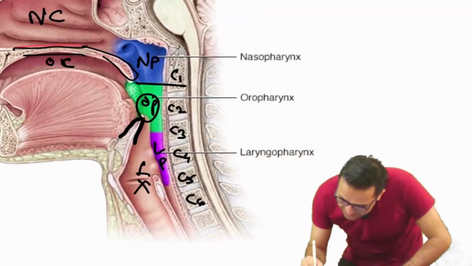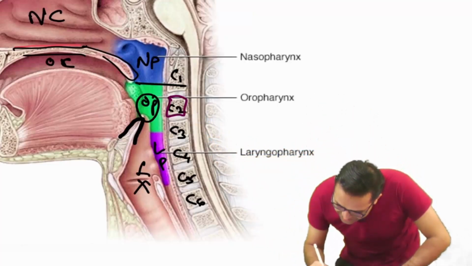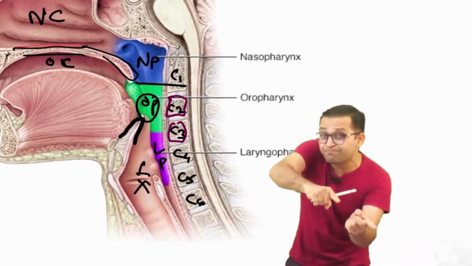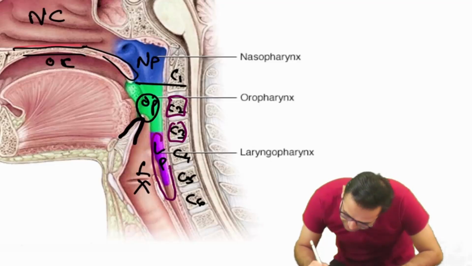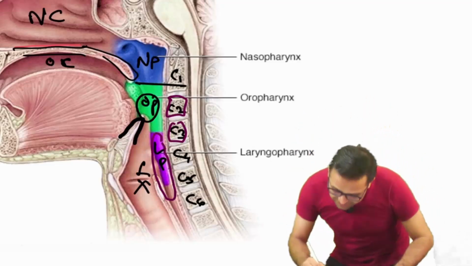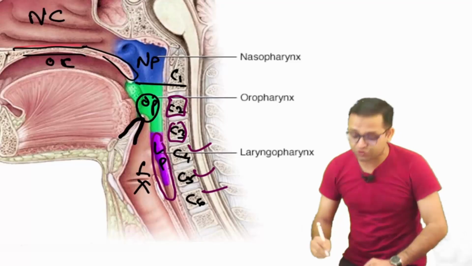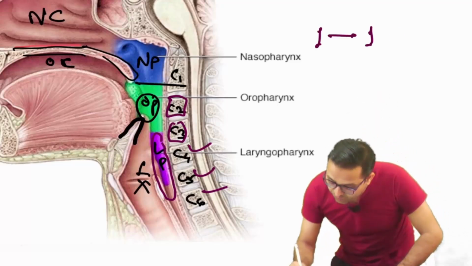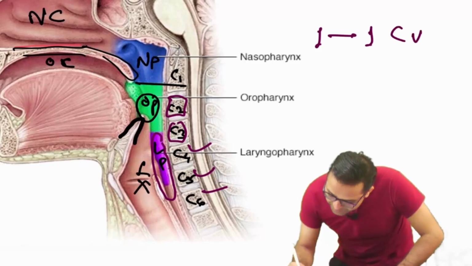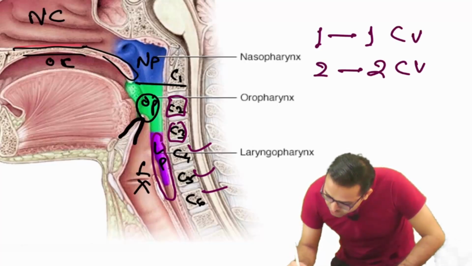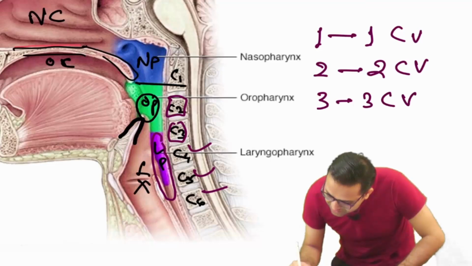The oropharynx is related with the second and third cervical vertebra. Second part, remember, the next two cervical vertebra, and this is our third part. The third part is related with the next three cervical vertebra. So easy. First part, one cervical vertebra. Second part, next two cervical vertebra. Third part, next three cervical vertebra.